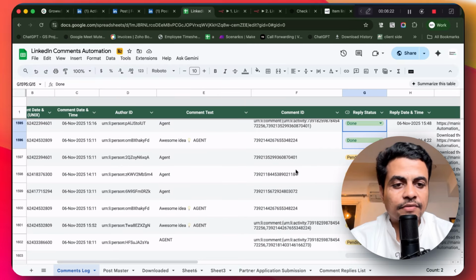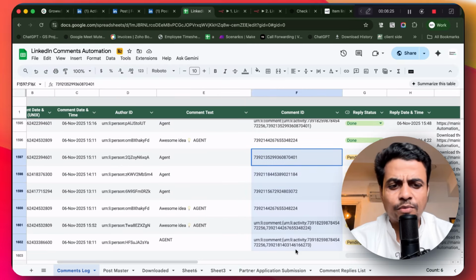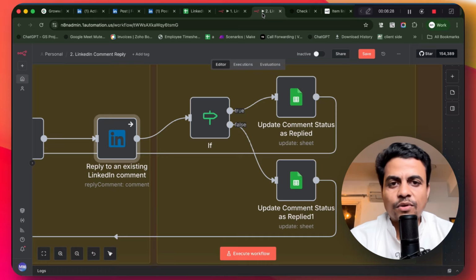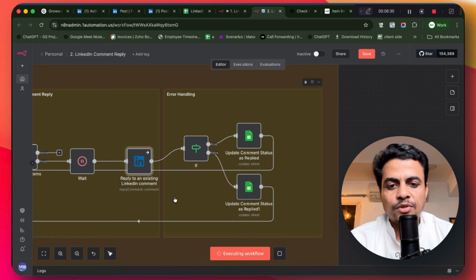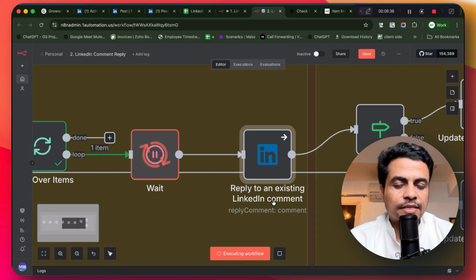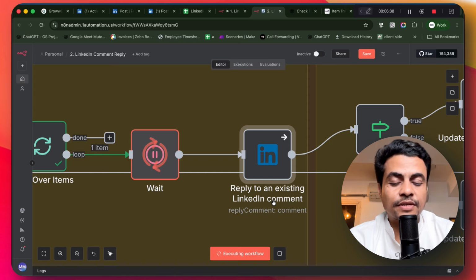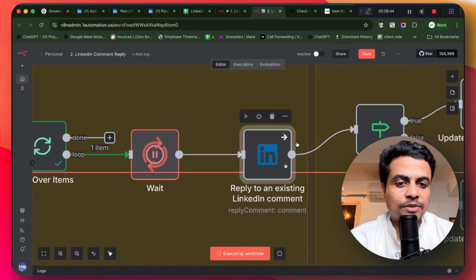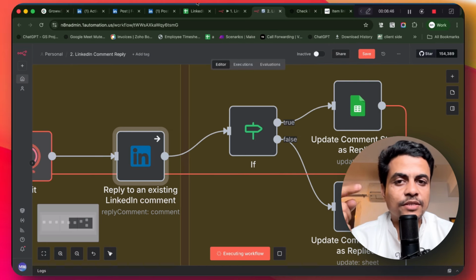See, earlier there were approximately, I think, 4 comments. Now it became total 6. And now if I go here just to run it manually to showcase how it looks, see it is getting comments, total 6 items came out, and now it is processing with up to 100 seconds of delay to make it genuine, like a human-based reply. It's working out. It's going to utilize this module, and then each of these comments will be replied.